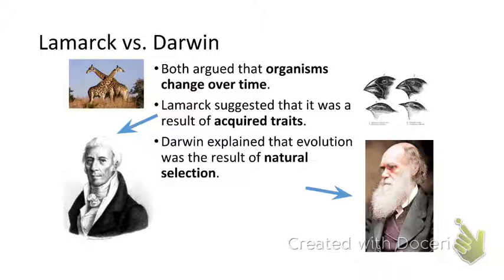So there were actually 2 competing thoughts. Lamarck, I think his was in the early 1800s, and Darwin was in the mid 1800s. Lamarck thought that traits were acquired, and that evolution occurred when traits were acquired. So a giraffe with a long neck was something that was acquired, and so they would pass that on.